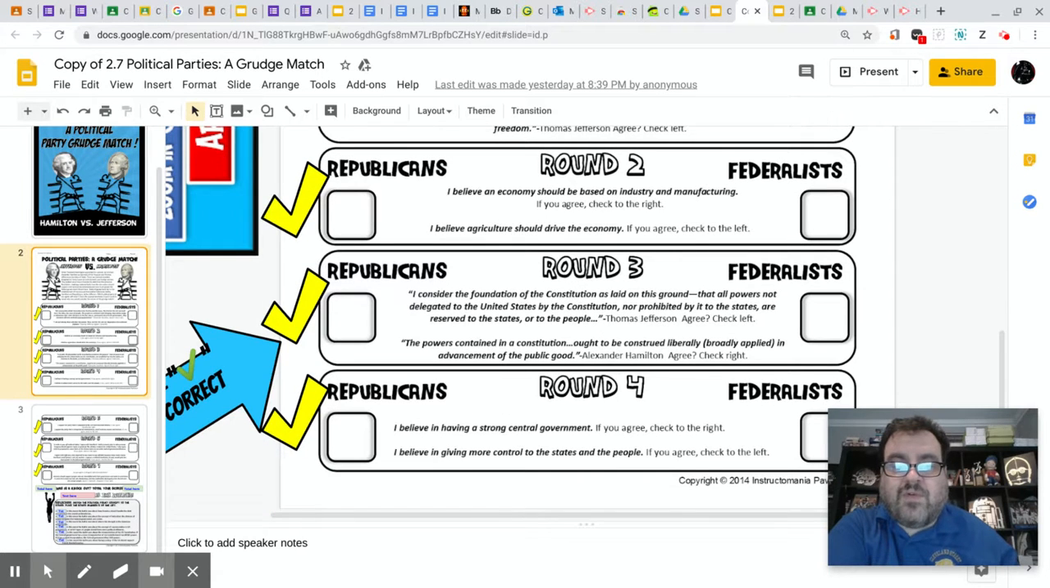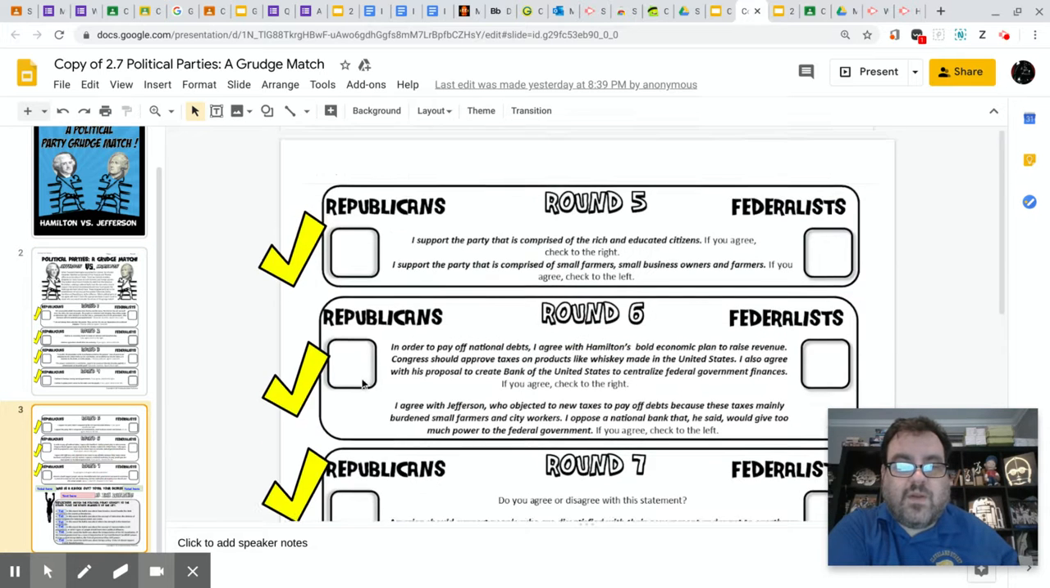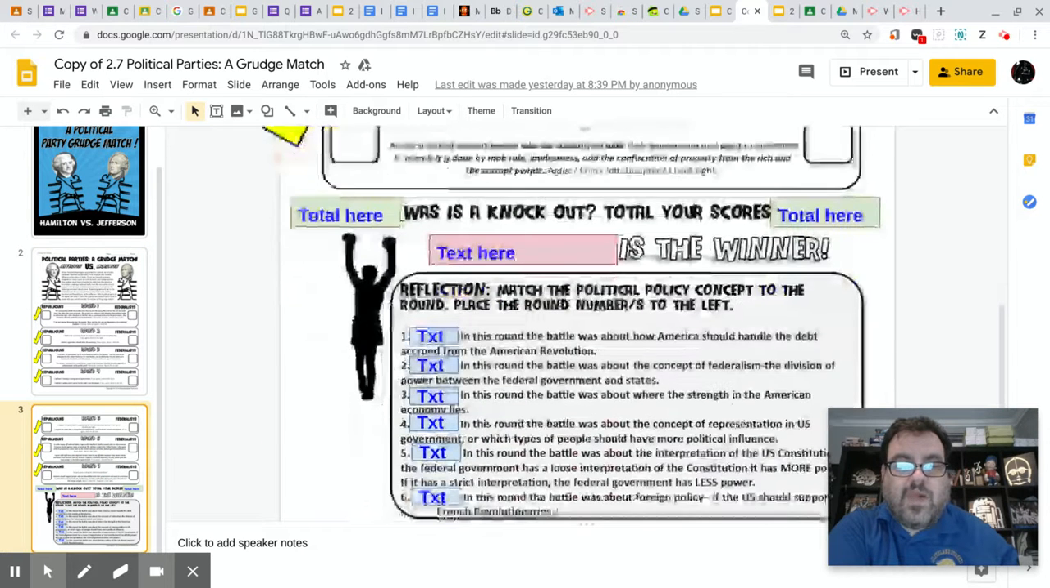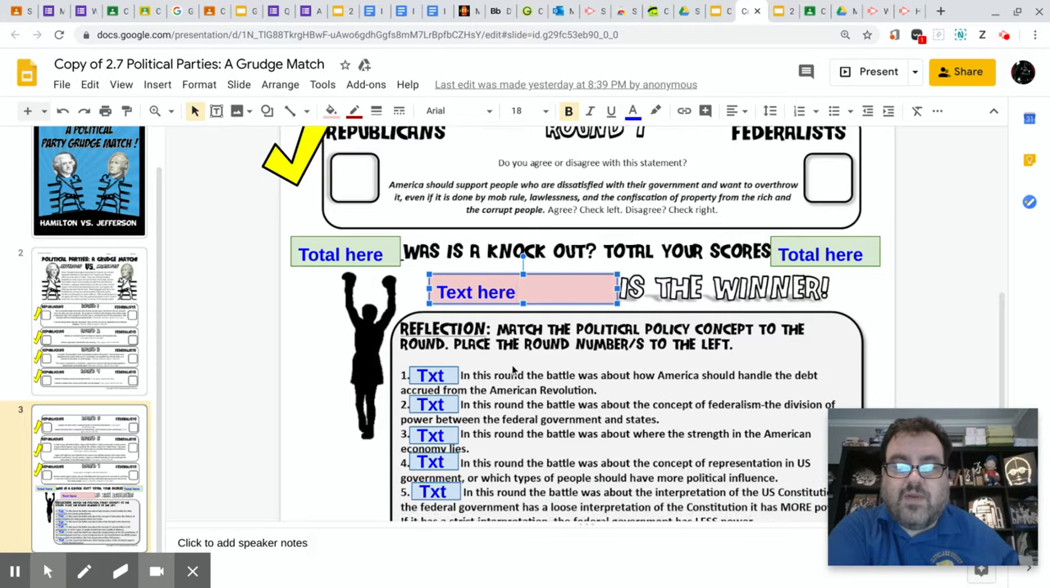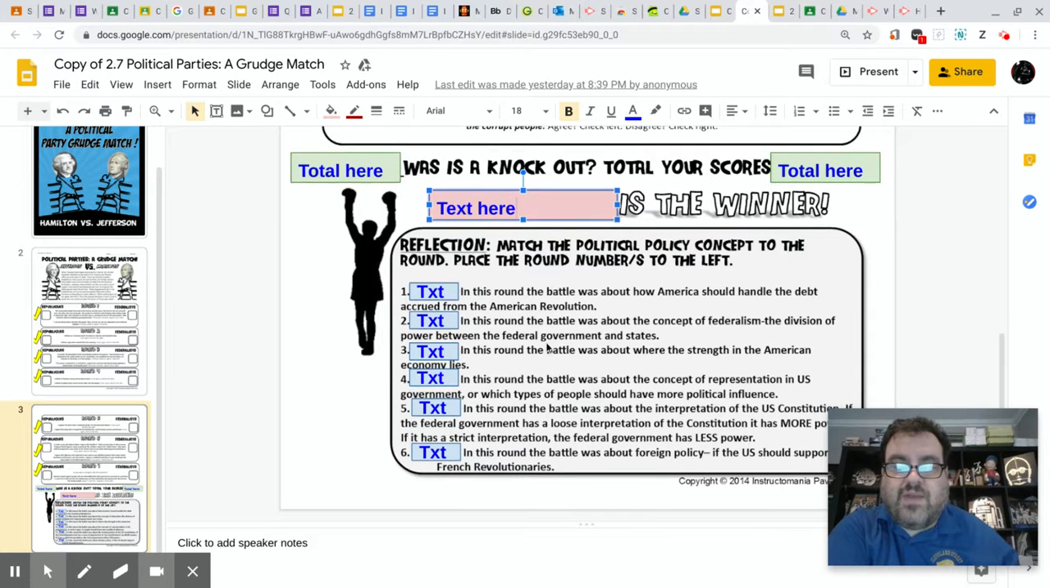Okay, and you do that for each one, for slide 2 and for slide 3. There are 3 more. Then on the bottom, you're going to write your total number of Republican checks, total number of Federalist checks, and then which party is the winner, Federalists or Republicans. And then you match the policy to concept to the round number.